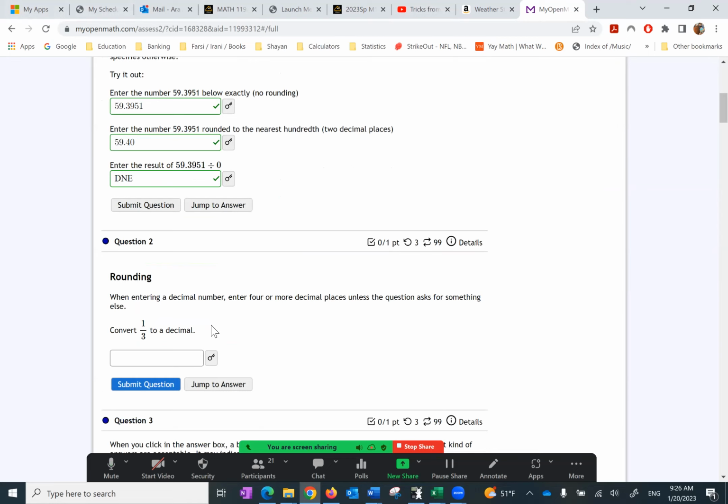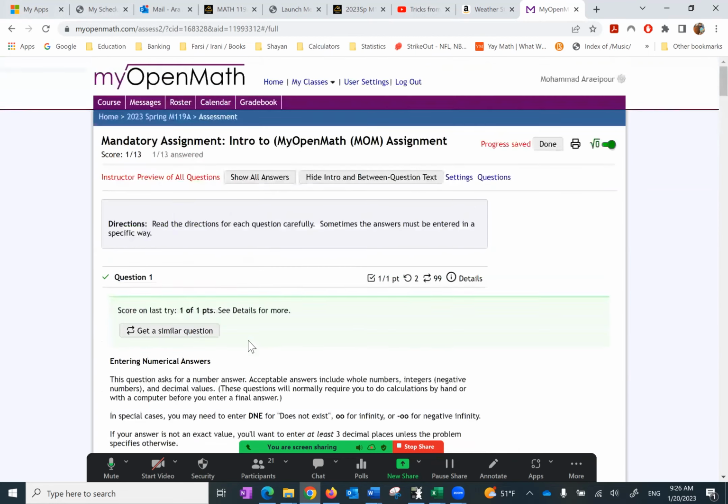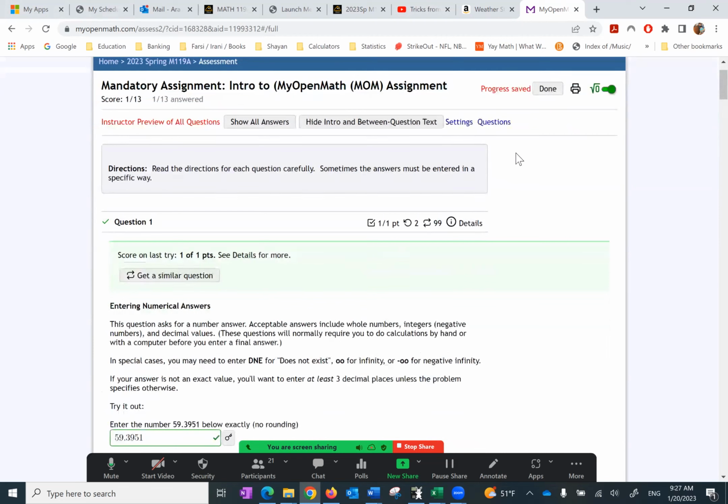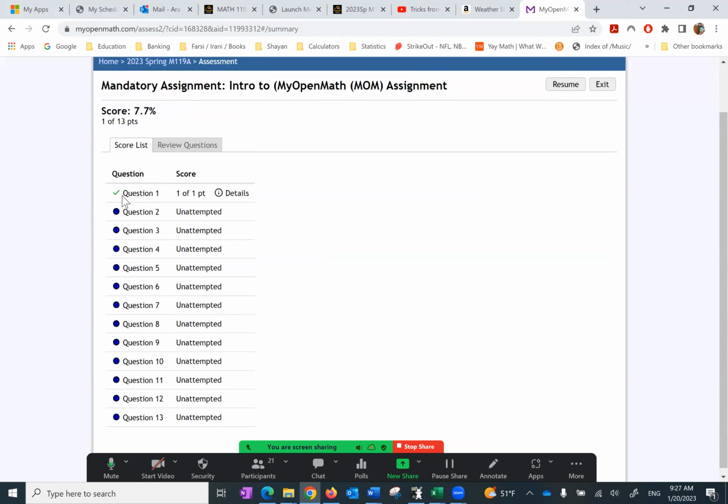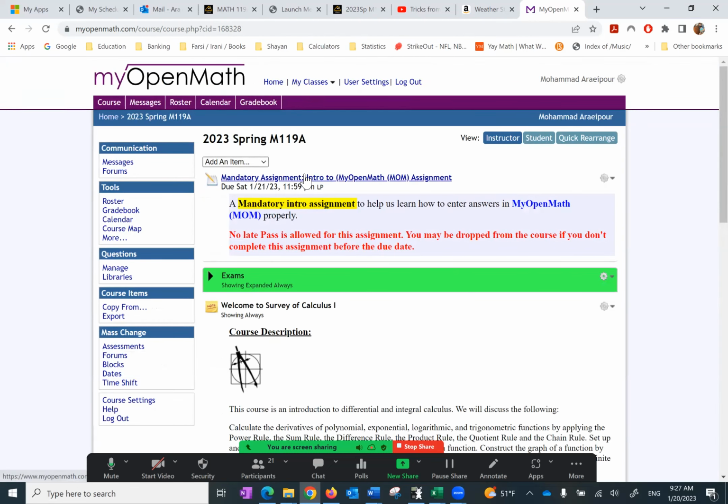Now, here's the next one, and let's say something comes up and I can't finish this. So if I click done, notice what it shows. It shows question 1 with a check mark. I have it right. The rest are unattempted. So what can I do? I can resume and start working on the rest of them, or I can exit. If I exit, anytime I come back, it shows me that I have the first one right, and the other ones that are unattempted, I have to work on. And it has also registered my grade as 1 out of however many I have done. So you don't have to worry about that.